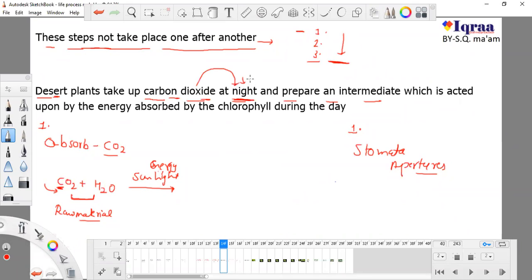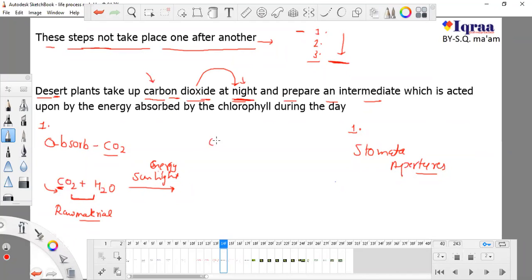Why do they take carbon dioxide at night? To overcome the problem of evaporation, because if they took carbon dioxide during daytime, there are higher chances that due to heat they can lose their water. If they want to take carbon dioxide, they need to open their stomata.